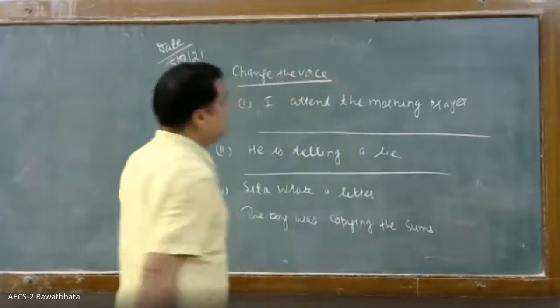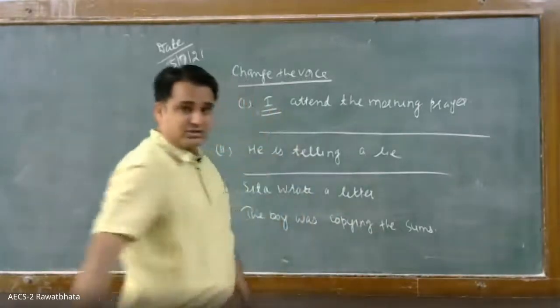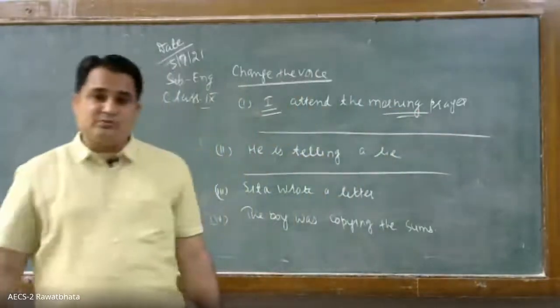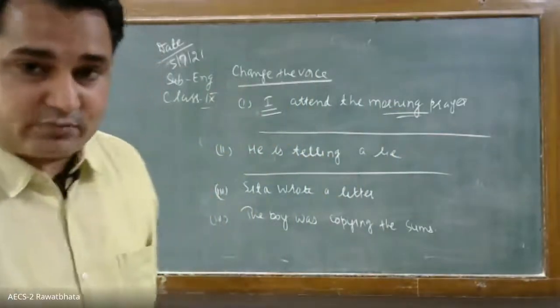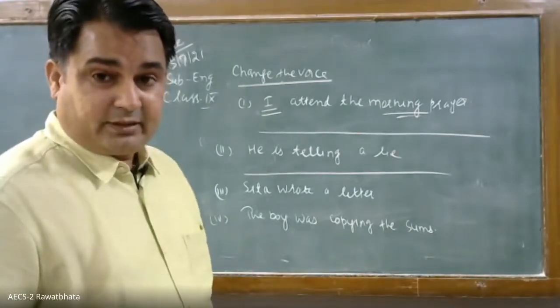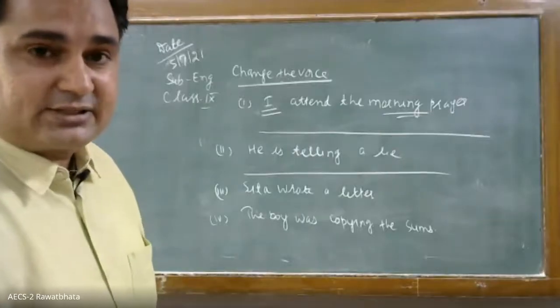Okay. So, I attend the morning prayer. Here see, I is the subject. The morning prayer was attended by me. And the morning prayer is the object. Now when we change active voice into passive voice, yes, correct, Suresh.